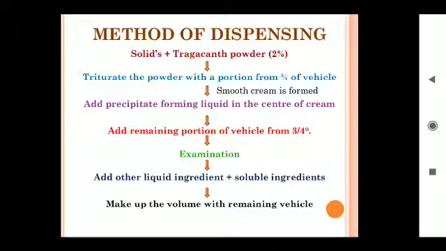Once a smooth cream is formed, the precipitate forming liquids are transferred into the center of the smooth cream and mixed.